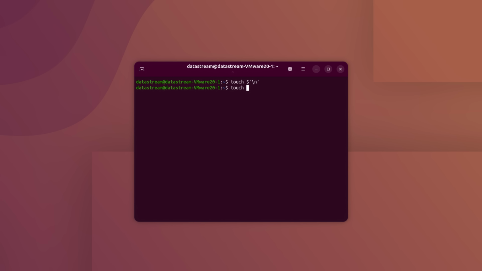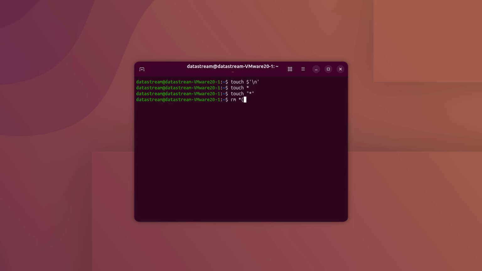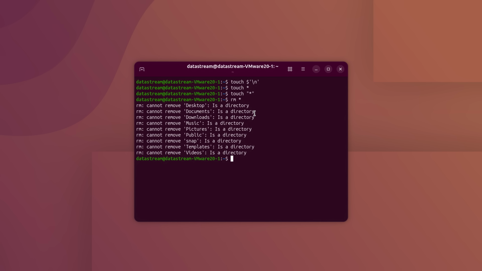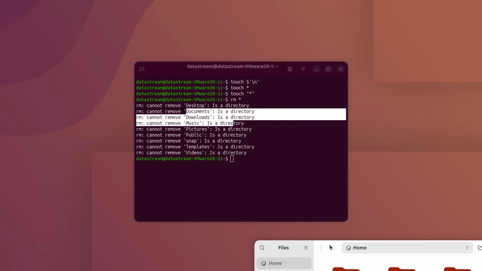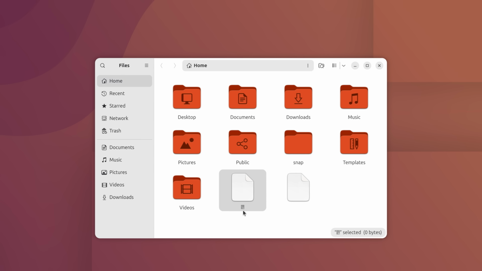And then what about naming your file like this? We have named the file with this symbol that specifies all in a certain directory. And let's see what happens when I try to delete it. Yeah, the system now thinks that we want to delete everything in our home folder, but it deleted only the file. And then also there's this one. Just like that. And this one actually has a file name, except it's a super weird character.